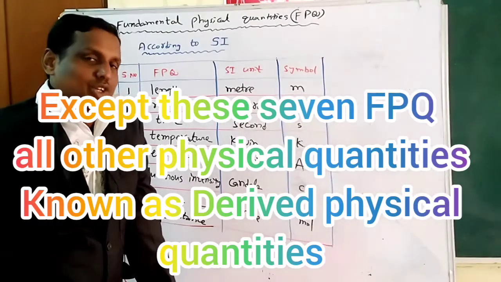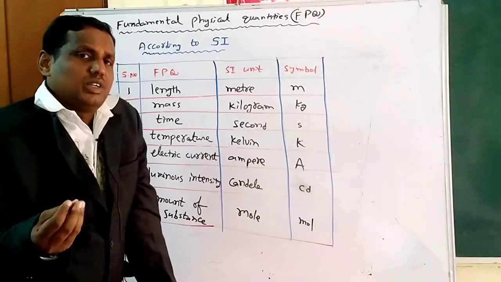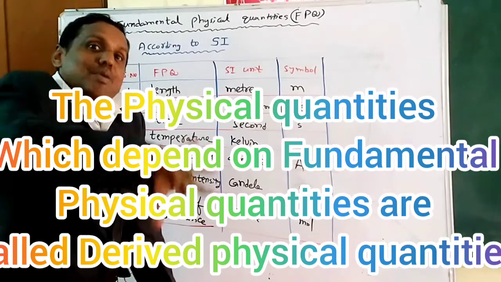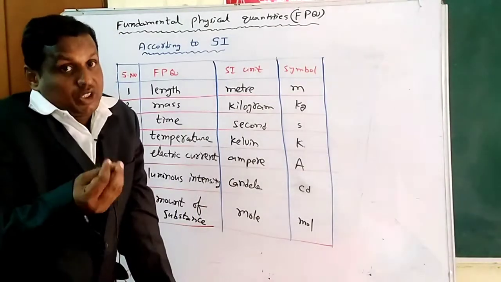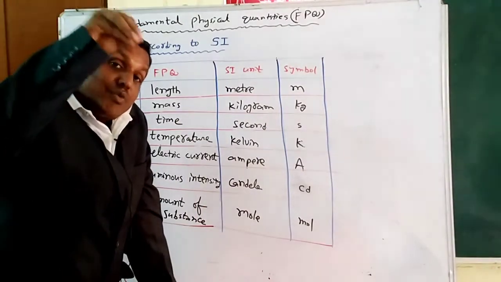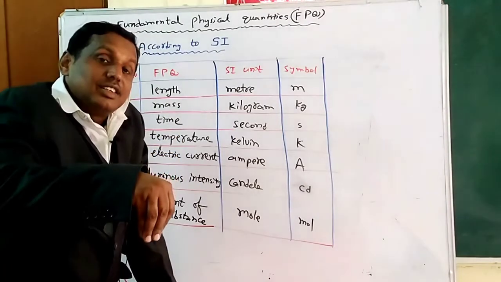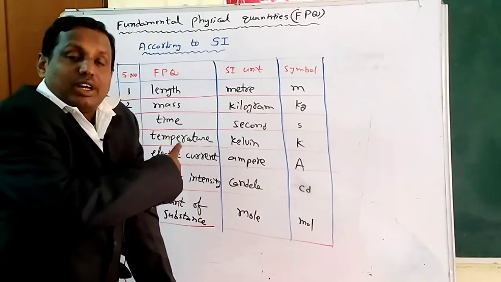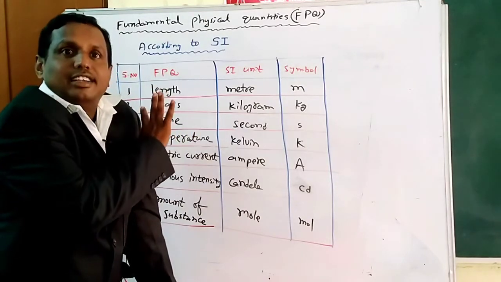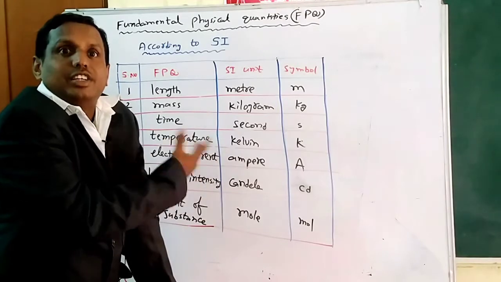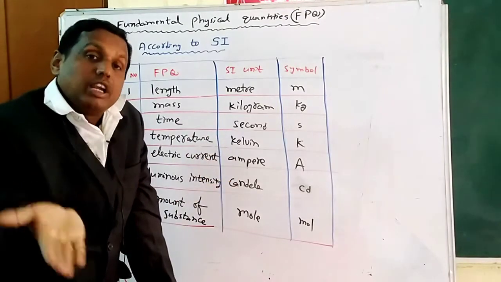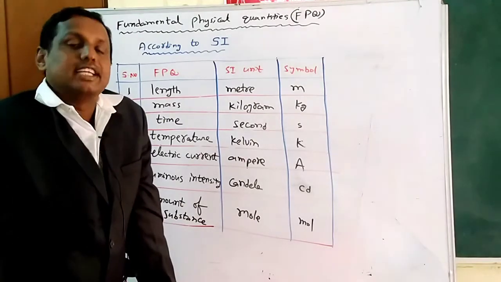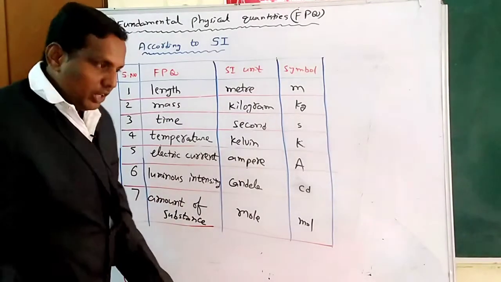What are the derived physical quantities? Very simple. The physical quantities which depend on the fundamental quantities are called derived physical quantities. Fundamental quantities can exist independently. They do not depend on other quantities. But derived quantities depend upon fundamental physical quantities. So we can discuss that by taking examples also.